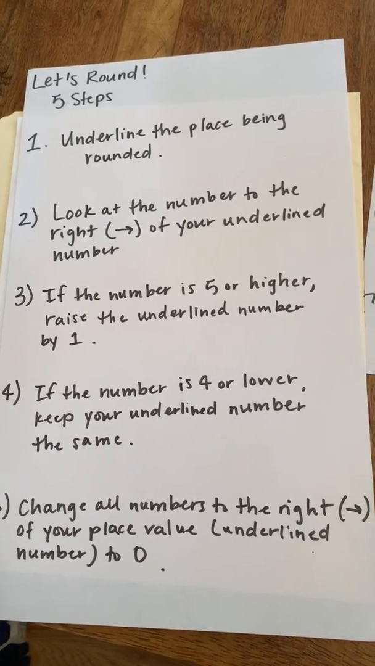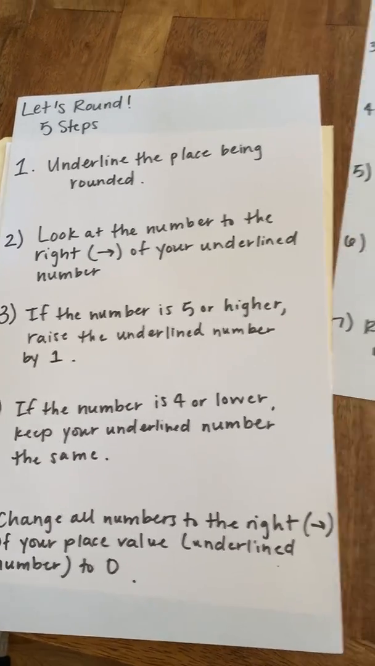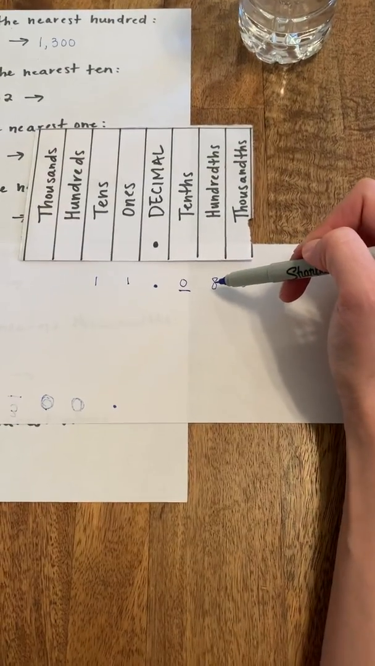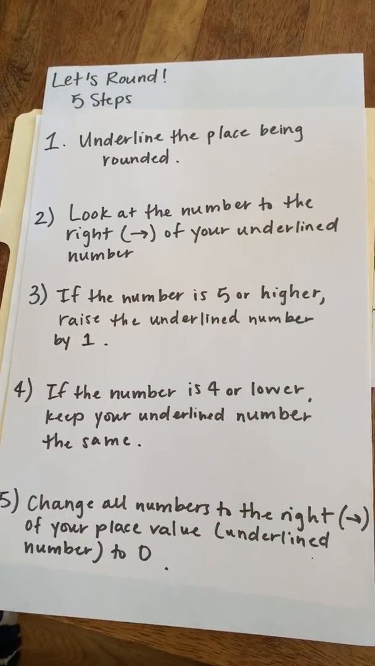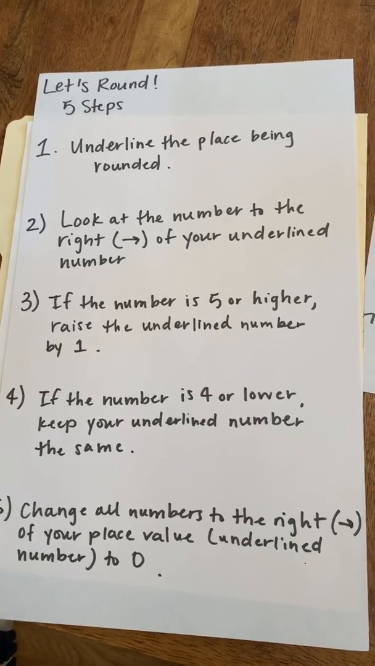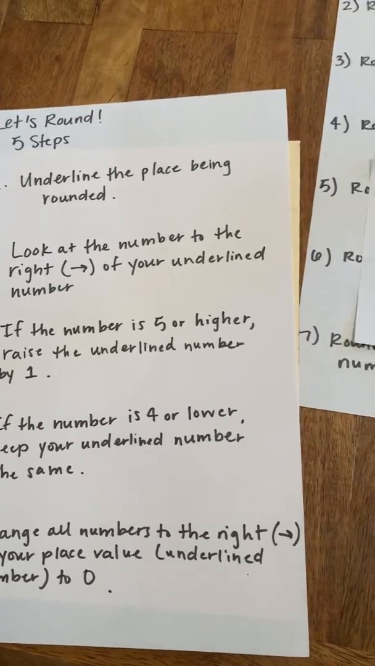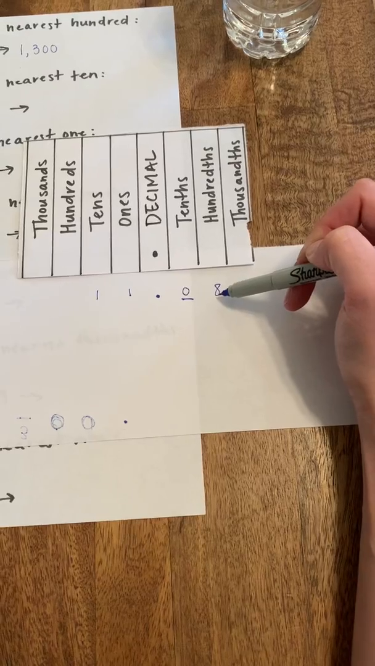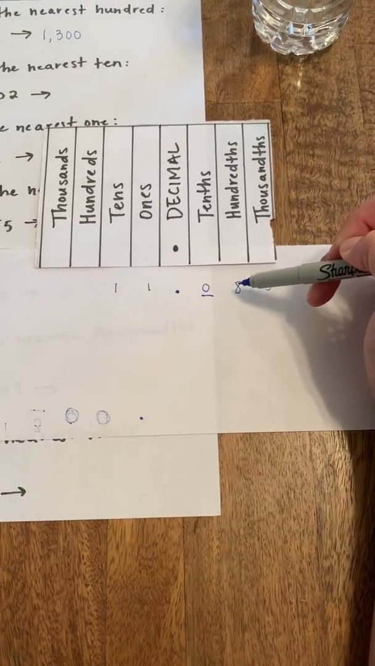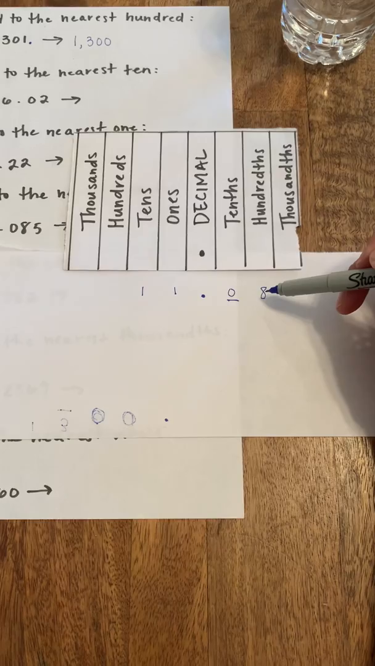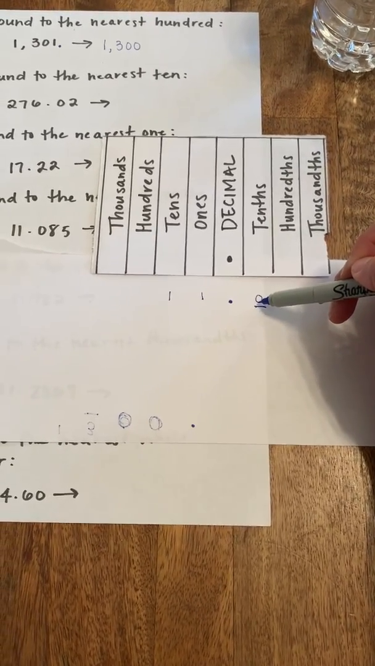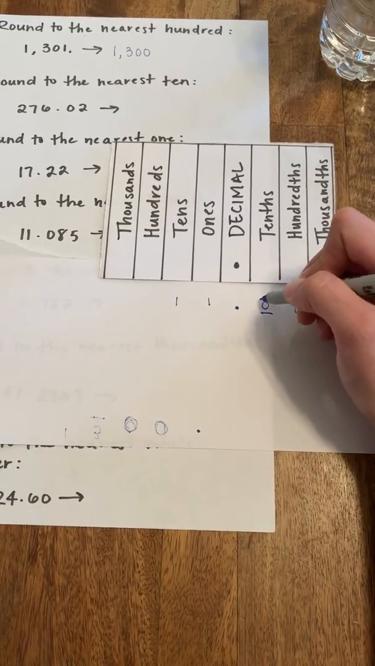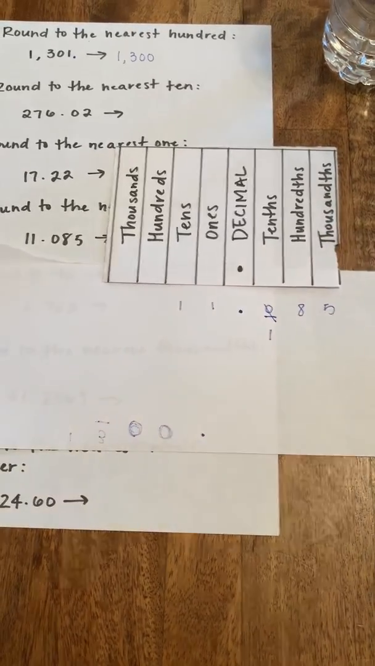Number 2, look at the number to the right of our underlined number. Okay, here's the number to the right of our underlined number. We have 8. Go back to your rules. If that number is 5 or higher, raise the underlined number by 1. All right, we have an 8, so that is going to be higher than a 5. So we have to raise our underlined number by 1. So 0 plus 1 is going to give us 1. Okay?